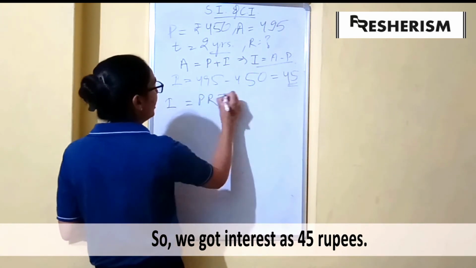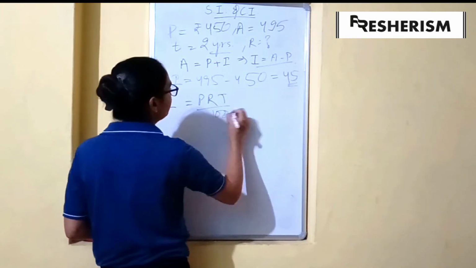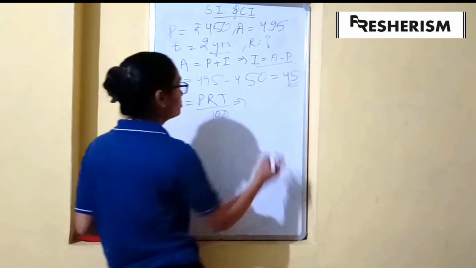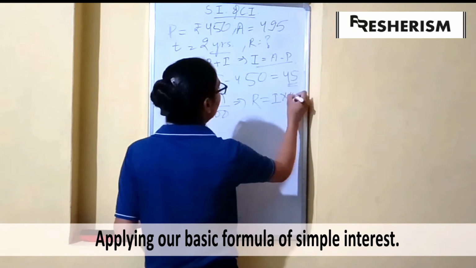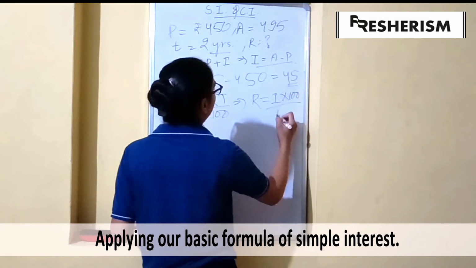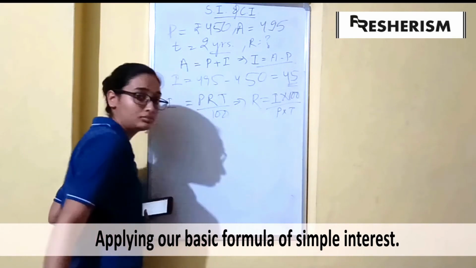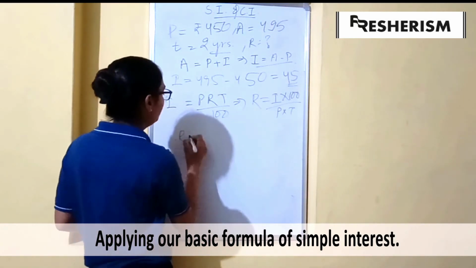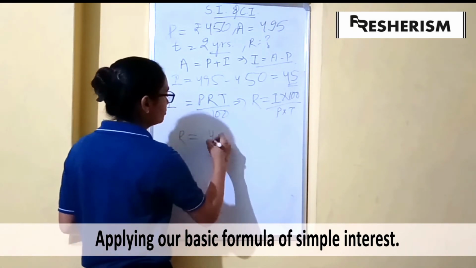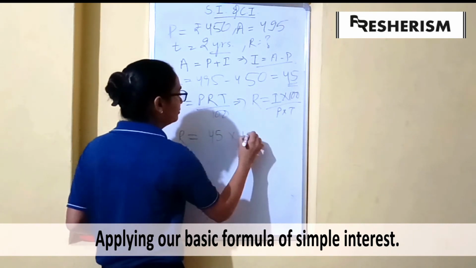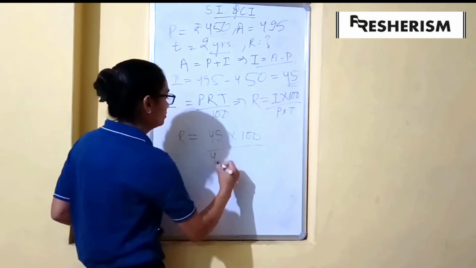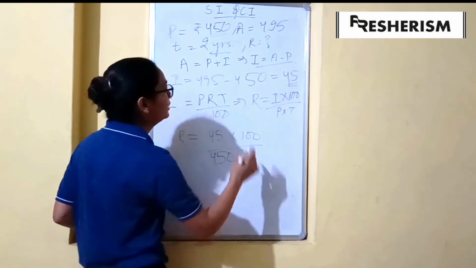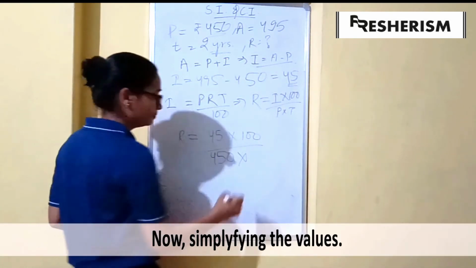Putting the formula I equals PRT by 100, we have to find R. So R is equal to I into 100 upon P into T. R would be equal to interest 45, into 100, upon principal 450 multiplied by the time, 2 years.